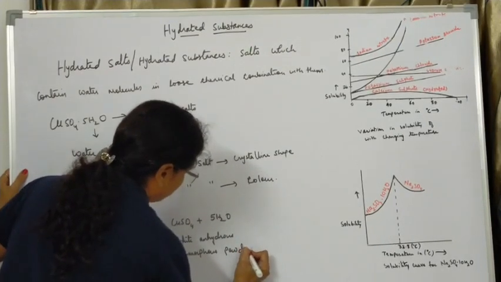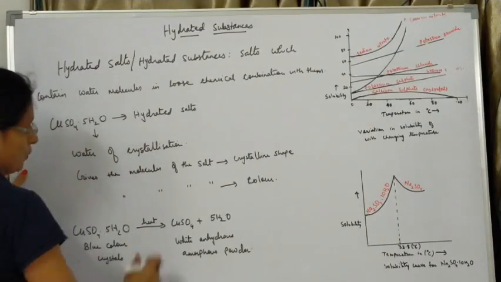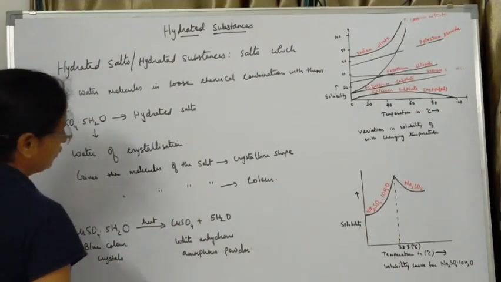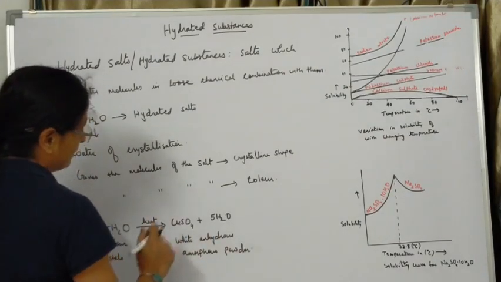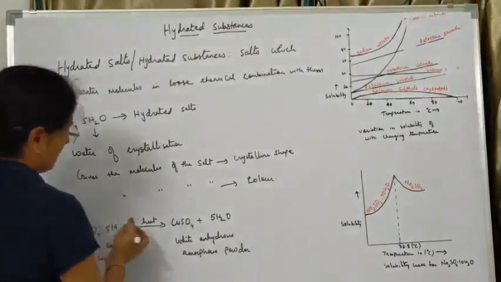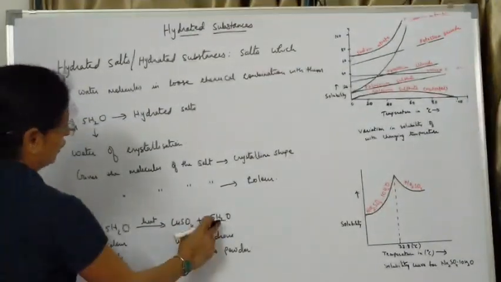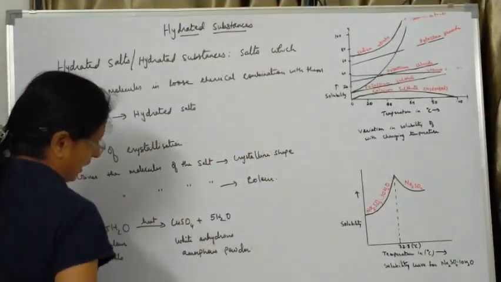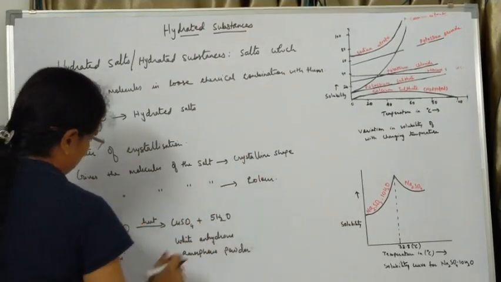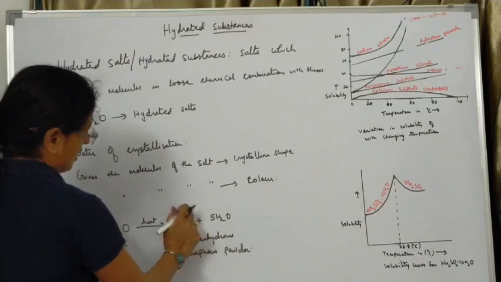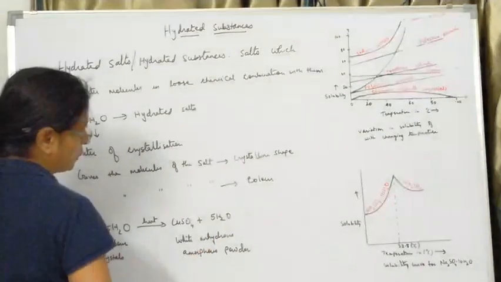So when these hydrated salts are heated, they will lose these water molecules because the water molecules are in loose chemical combination. So they will turn into the powder. Because the water molecules are lost, and water molecules were responsible for giving a shape and also the blue color to the copper sulfate. So as we heat it, the shape is lost, the blue color is also lost.